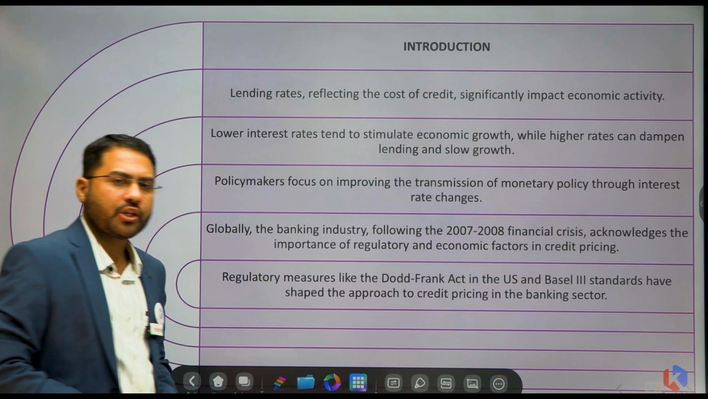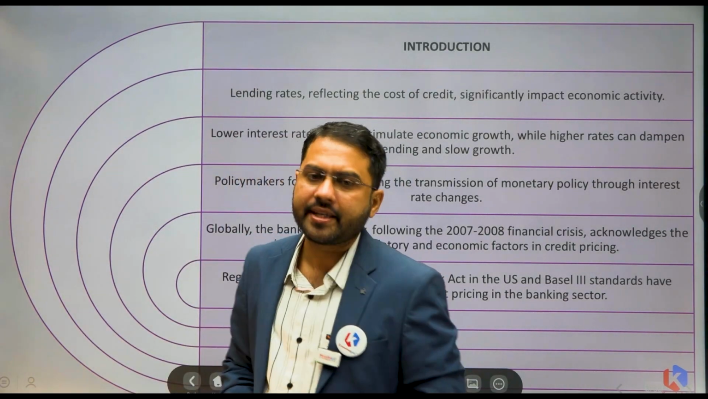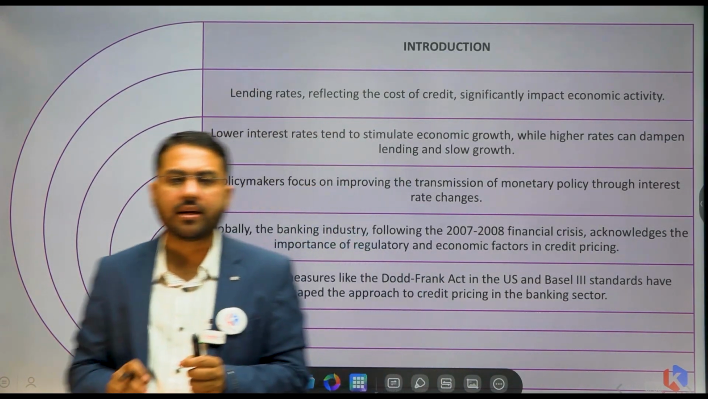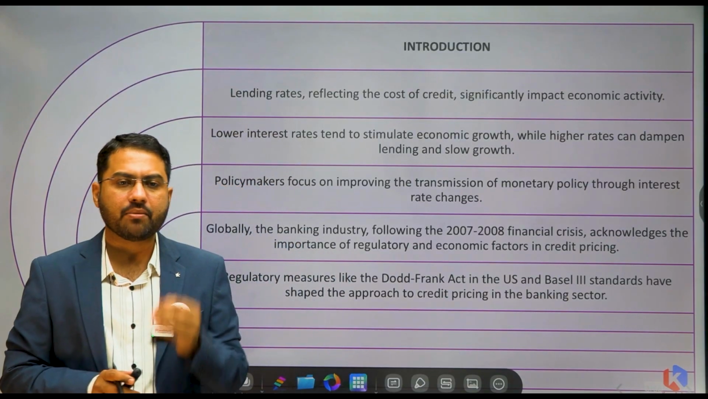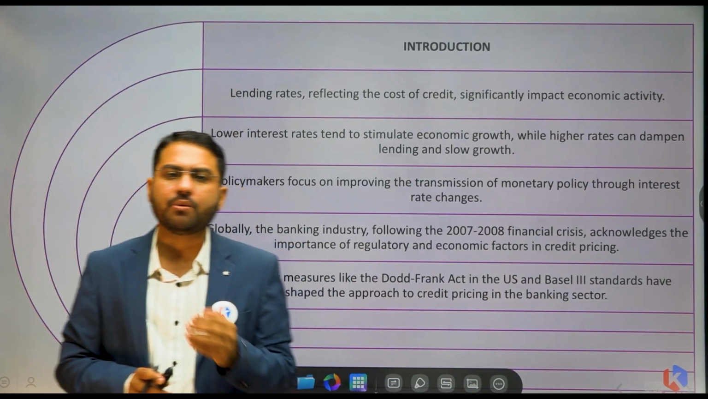So I was talking about the loan pricing. Loan pricing is the most important factor in any bank's business. If your pricing will not be effective, then you will never generate profit.